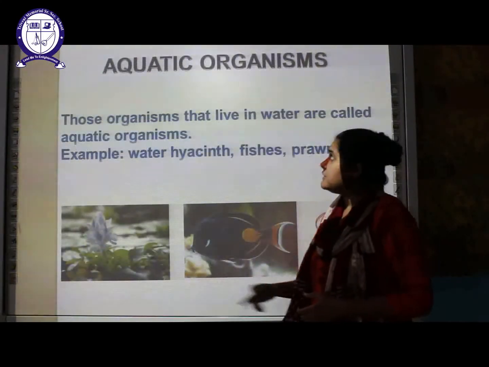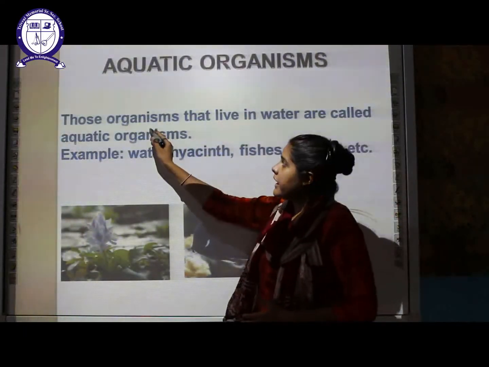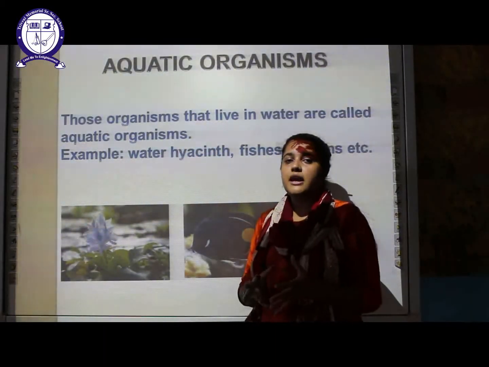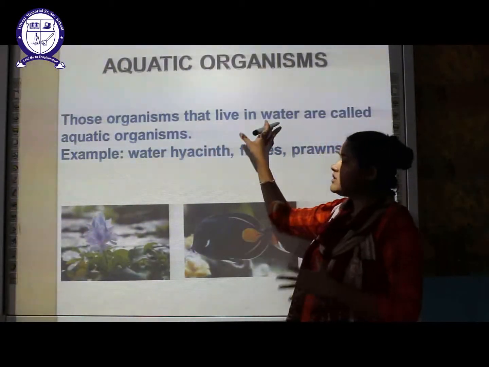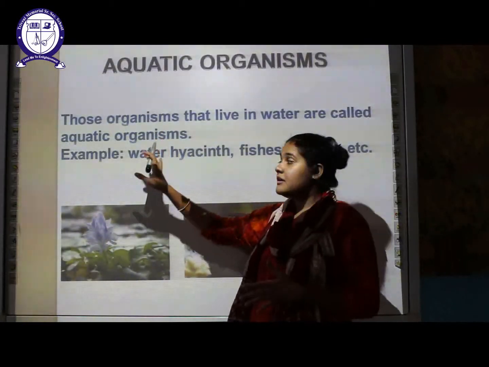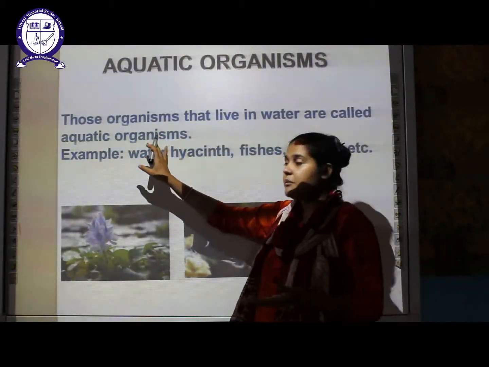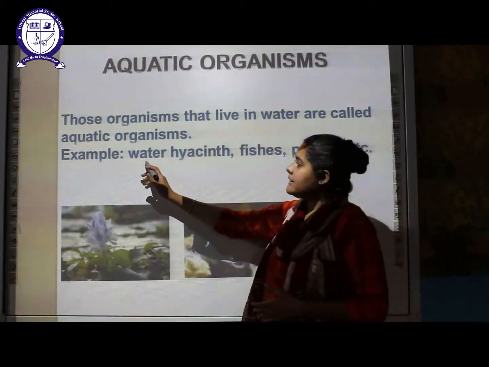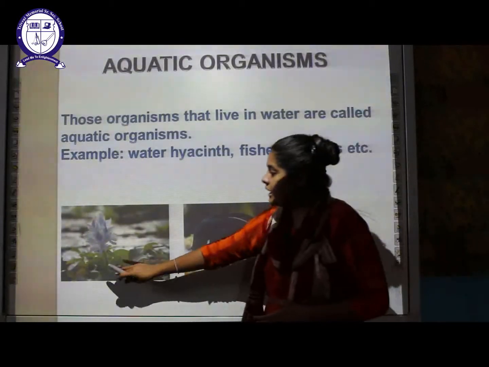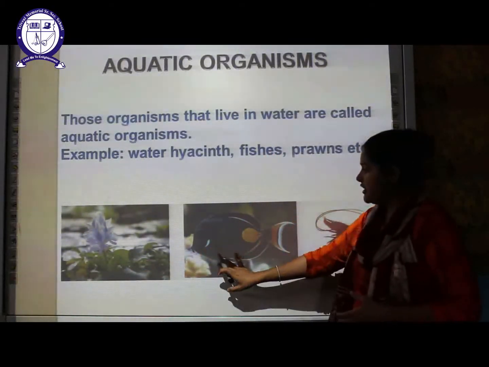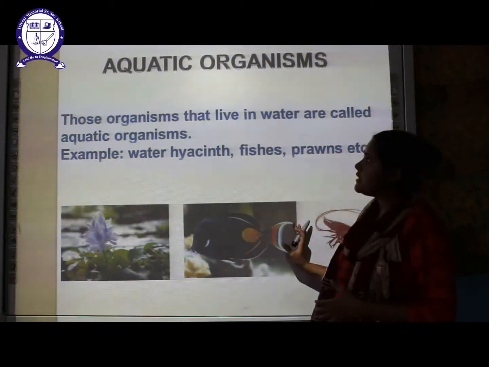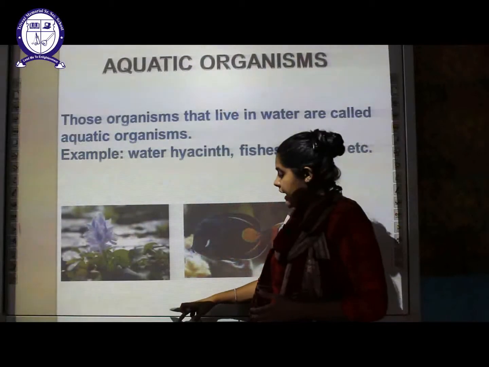The next type is aquatic organism. Those organisms that live in water are called aquatic organisms. Those organisms which are basically found in water will be considered aquatic organisms. Our chapter is based on these organisms. We will discuss them in the later slides. Examples are water hyacinth, fish, prawns, etc. This diagram is of water hyacinth, the fish, and the third one is a prawn. These organisms live in water.